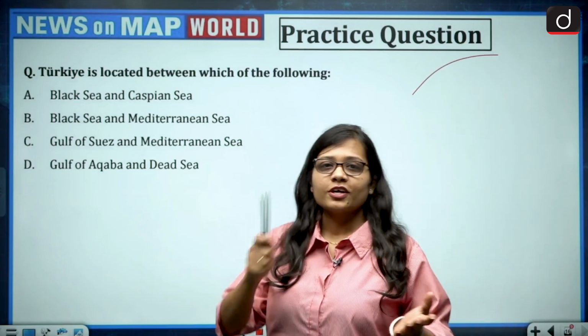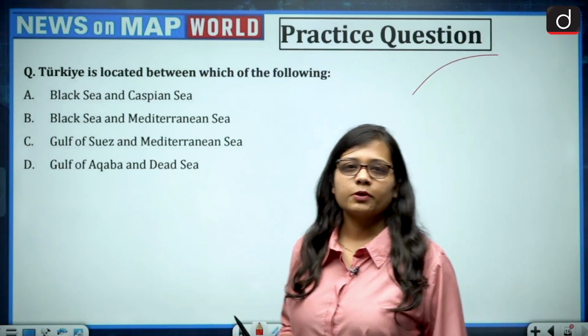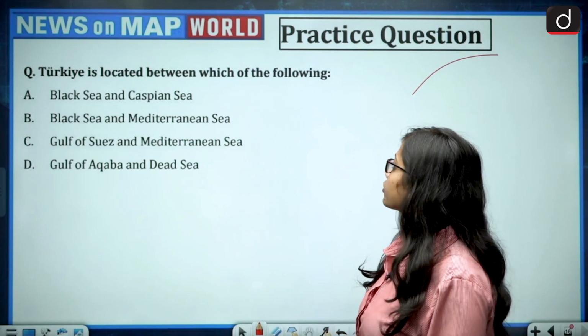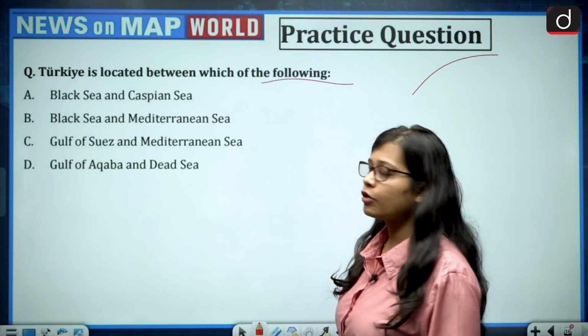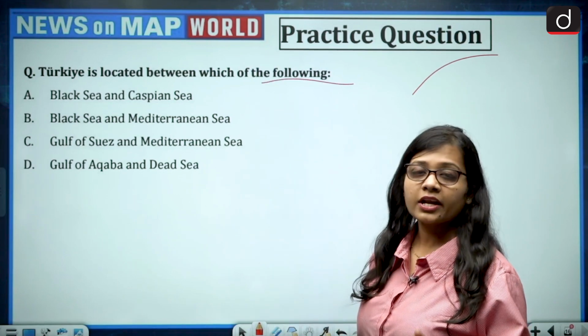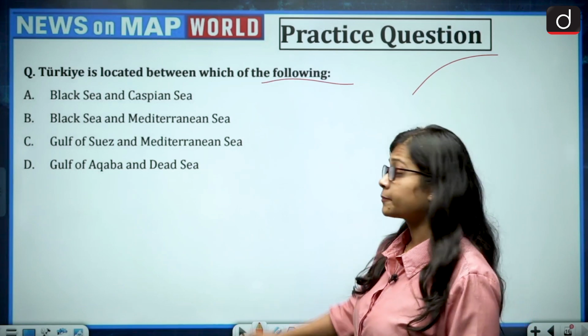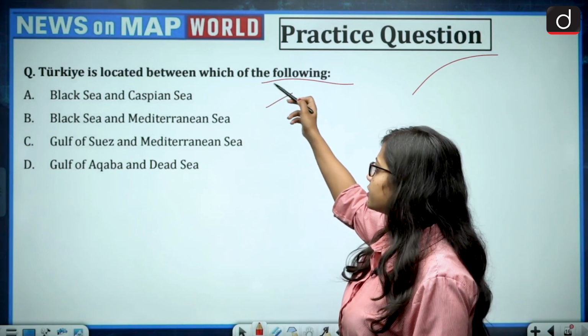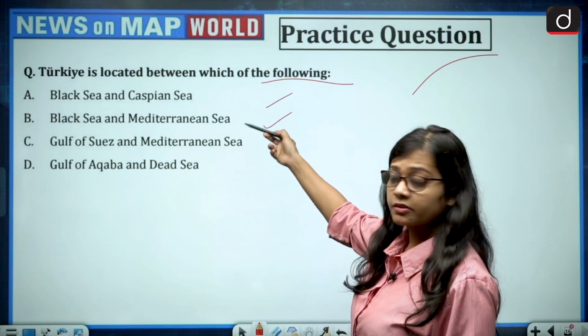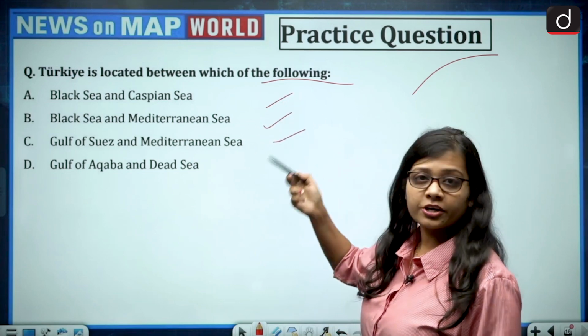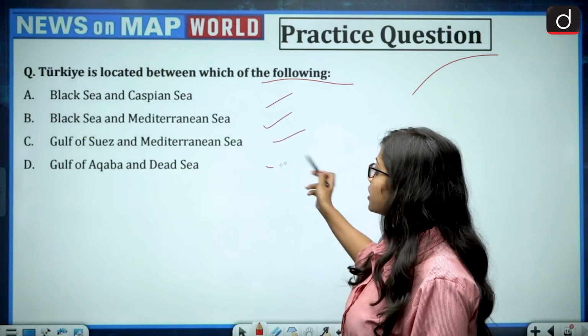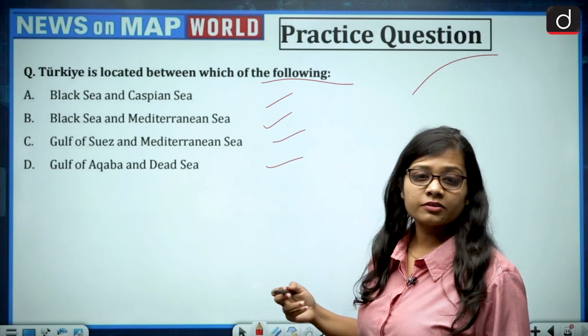Like always, you people need to tell me the answer in the comments below. The question is, Turkey is located between which of the following? Black Sea and Caspian Sea, Black Sea and Mediterranean Sea, Gulf of Suez and Mediterranean Sea, and the last option is Gulf of Aqaba and Red Sea.